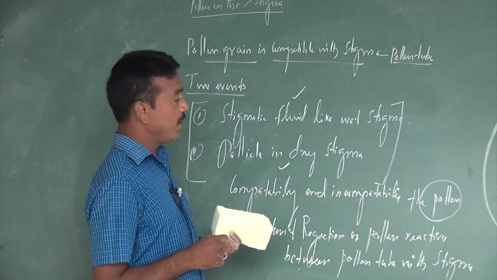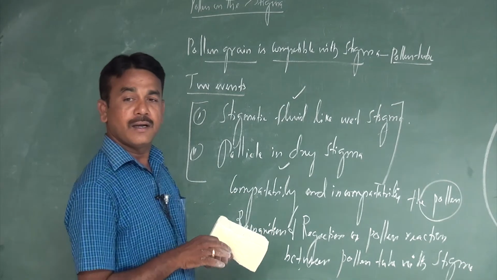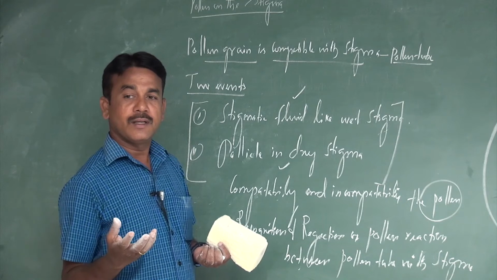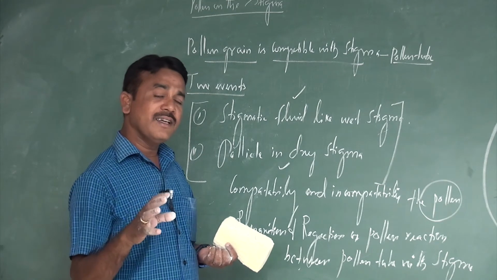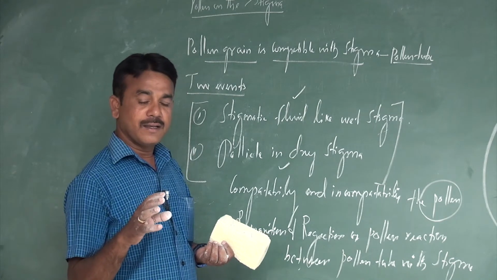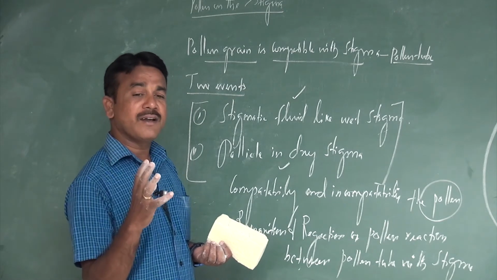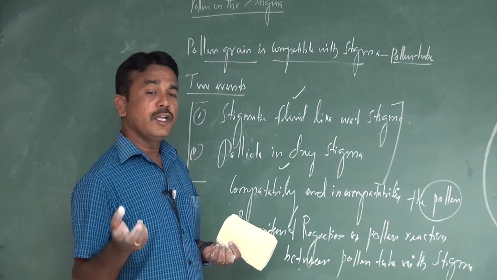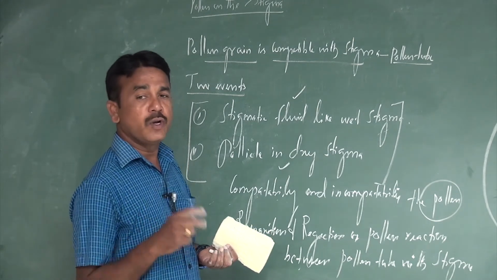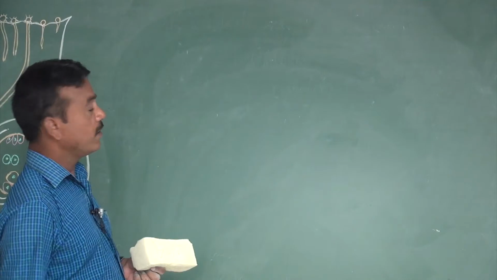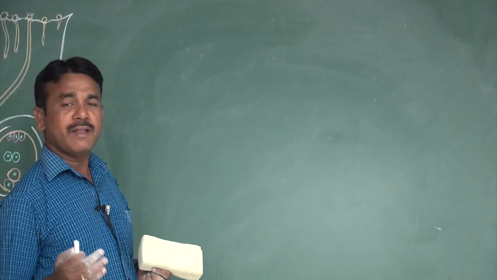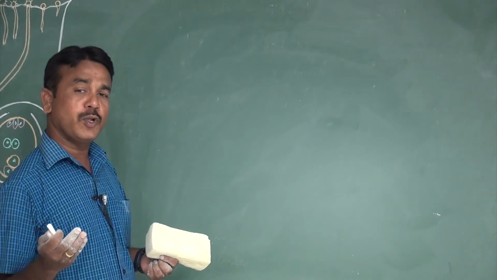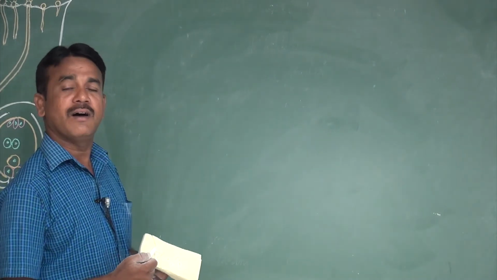Here, how do you find out the compatibility? It may occur between different kinds of species, so compatibility and incompatibility exist in the pollen tube as well as the stigma.